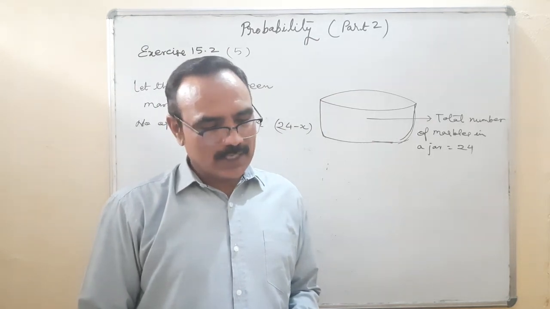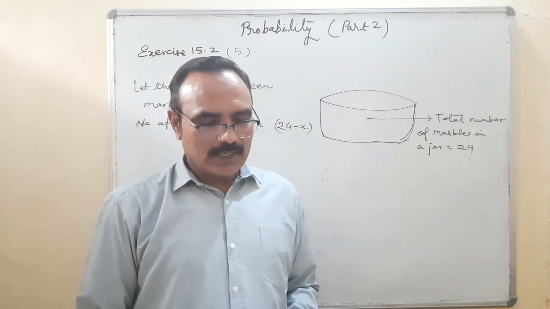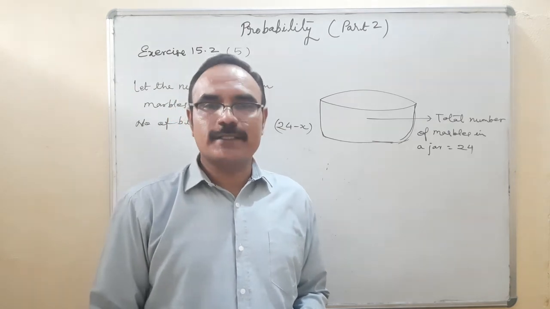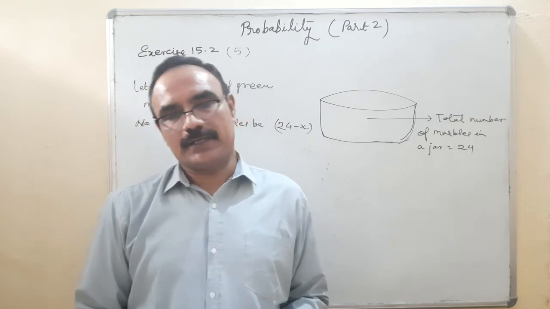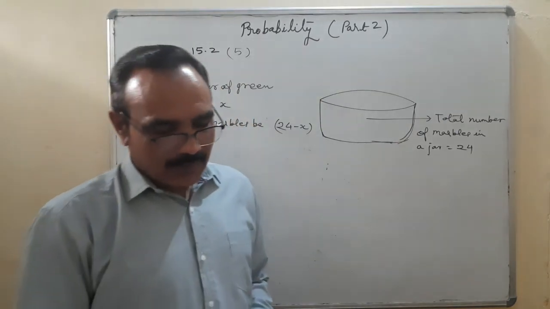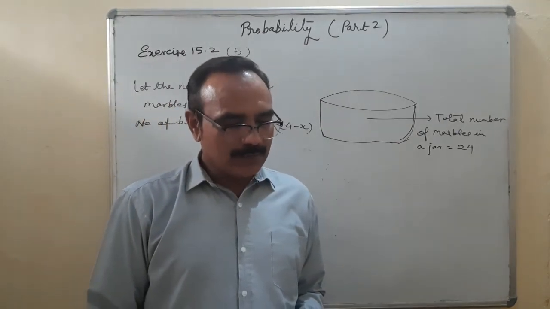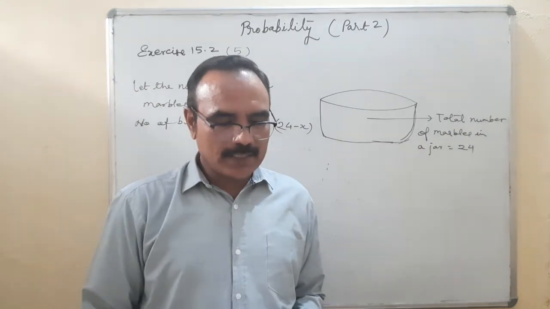If a marble is drawn at random from the jar and the probability that it is green is 2 by 3, find the number of blue marbles in the jar.